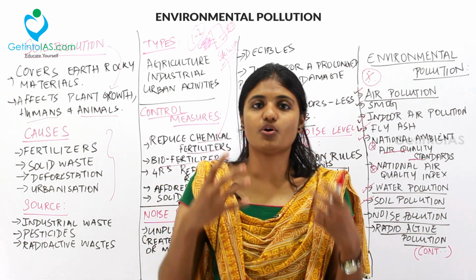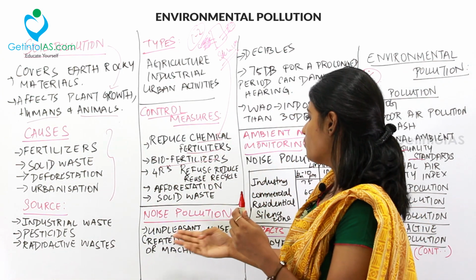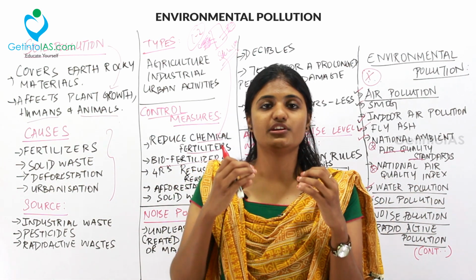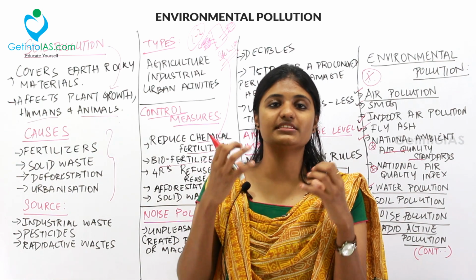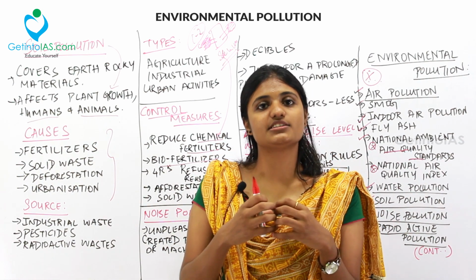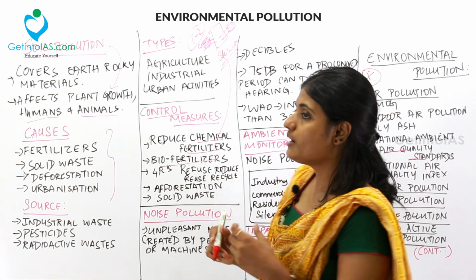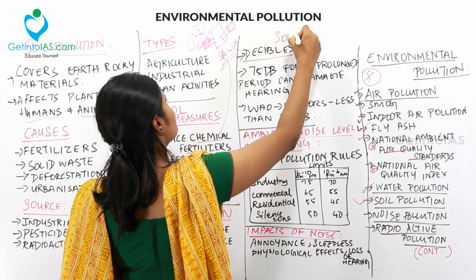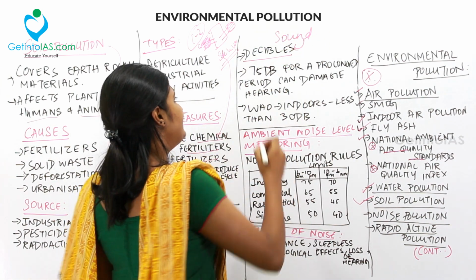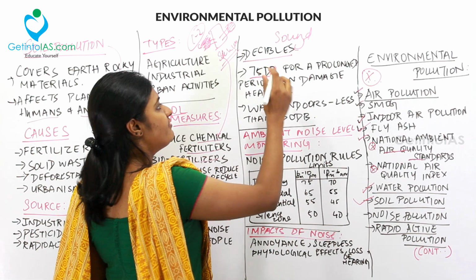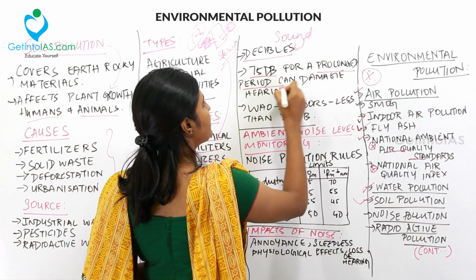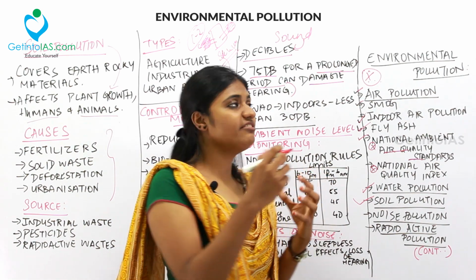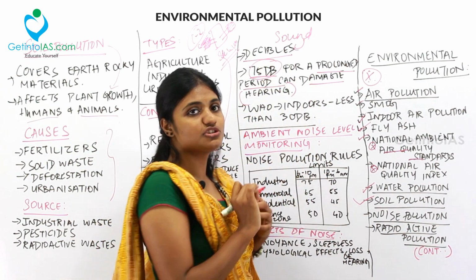So what is noise pollution? The unpleasant sound created by people or machines is termed noise pollution. When you hear an excessive level of noise, that causes irritation. Thus, that is called noise pollution. Normally, sound is measured in decibels. And 75 decibels for a prolonged period can damage hearing. So when you hear more than 75 decibels for a long time, this will cause loss of hearing.